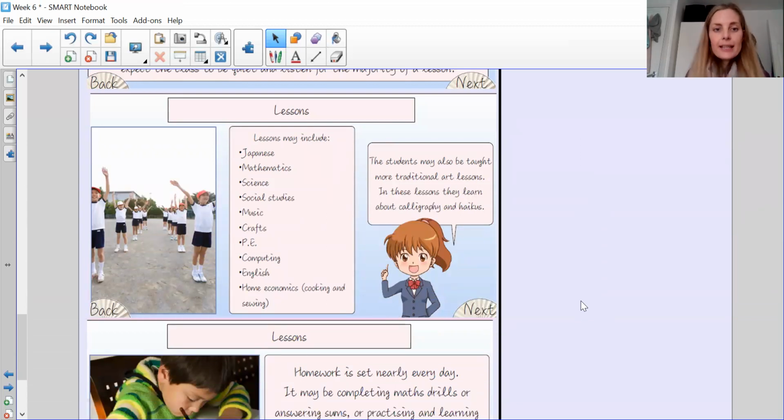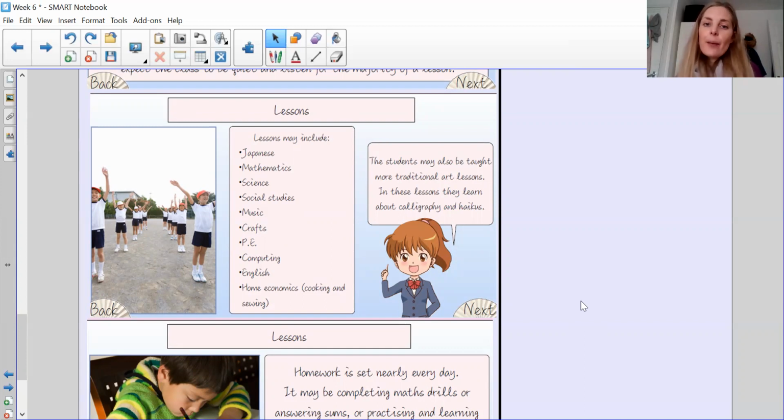Right, so their lessons will include the following subjects. Think about what is similar, what subjects do we have, and what subjects do they do, and see if there are any things that are different. Maybe you'd want to go and have a lesson in Japan. They get taught Japanese, maths, science, social studies. Now, social studies is like history and geography. Music, they do craft, which I suppose is very similar to art. PE, computing, English, home economics, cooking and sewing. Okay, home economics is when you learn how to cook and you learn how to sew things. The students may also be taught in more traditional art lessons.